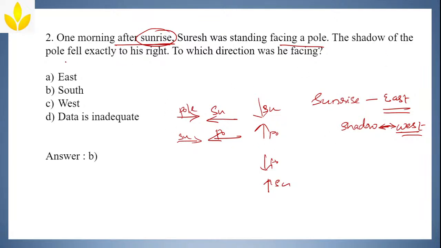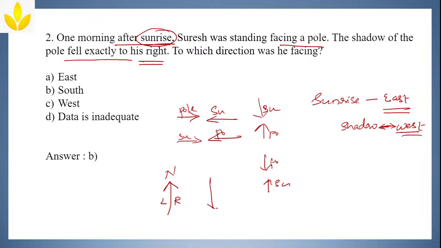Okay, that is what they are asking. The shadow of the pole fell exactly to his right. Now what I want is the shadow of the pole towards the right side of Suresh. Now when it comes to right and left, if you are facing north direction, this is your left, this is your right.